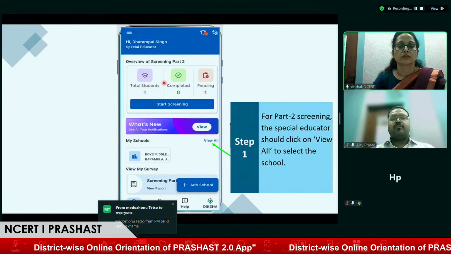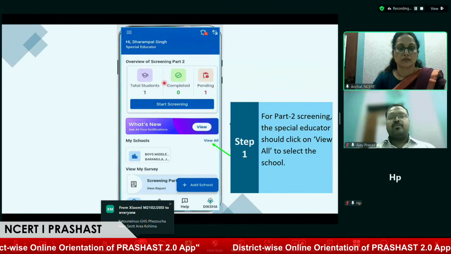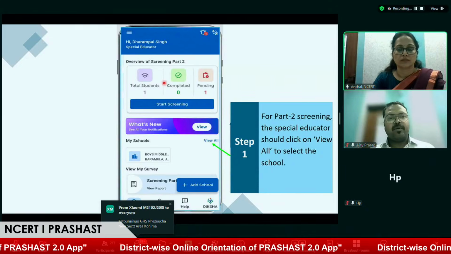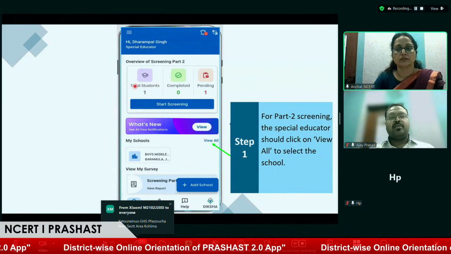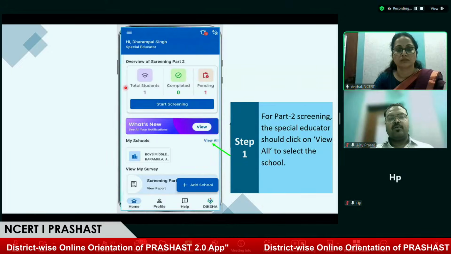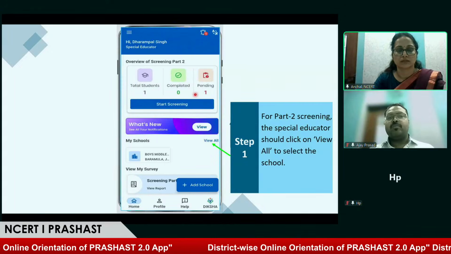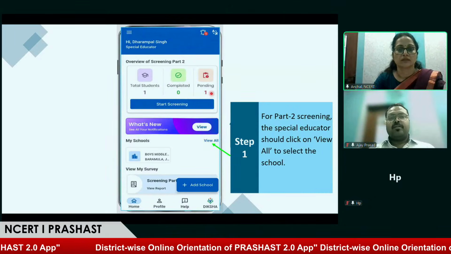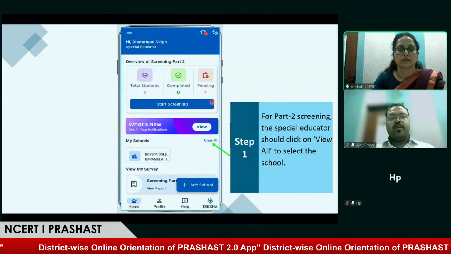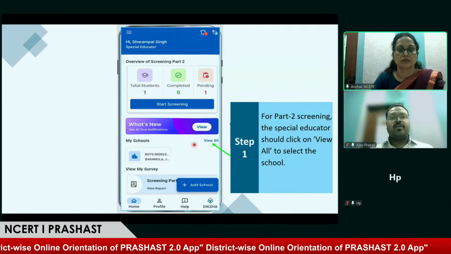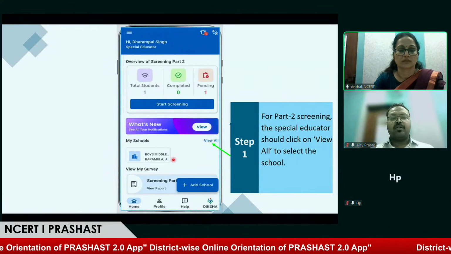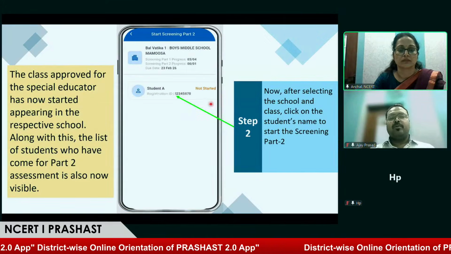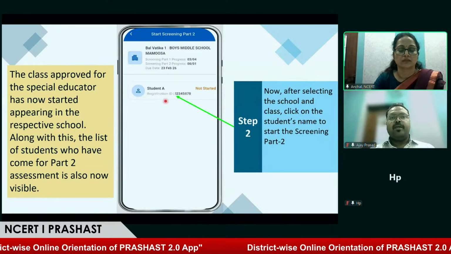As of now, we have screened just one student, and this student was passed on to the special educator because some disabilities were marked. Here we can see the total number of students is 1. Completed is 0 because the special educator has not yet started screening, and the pending status shows 1. The next step is that the special educator goes to My School and selects the particular class. On selecting a class, the special educator can see the number of students assigned to him. Here we have just one student.